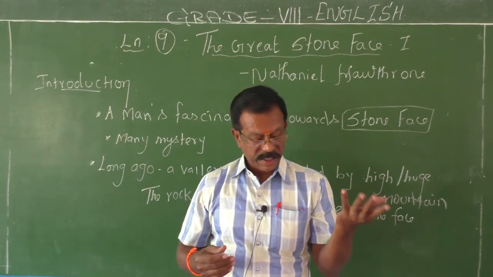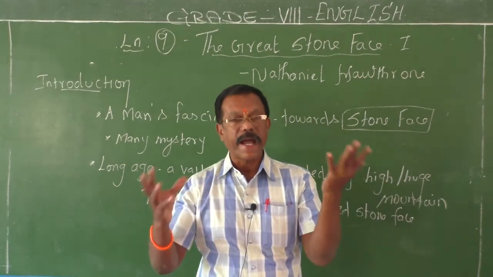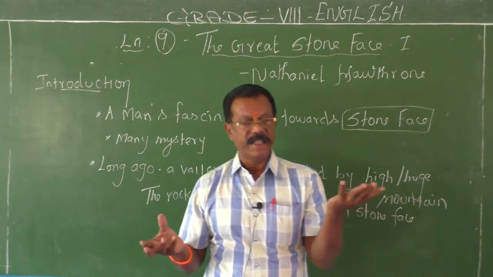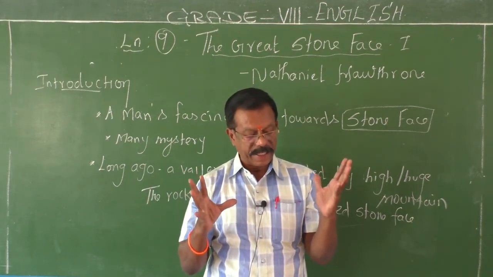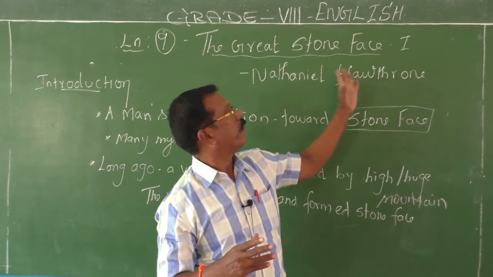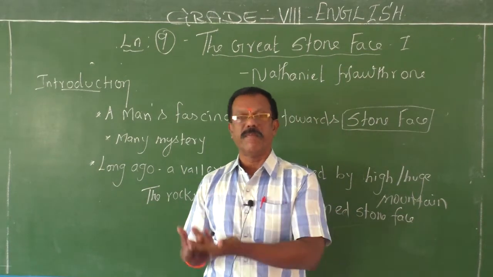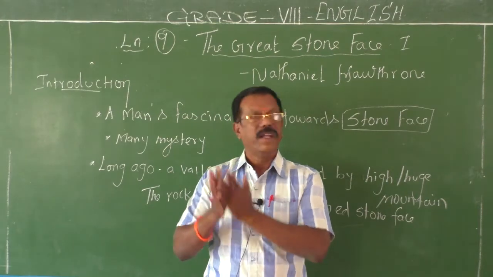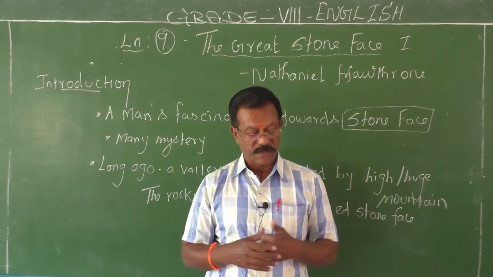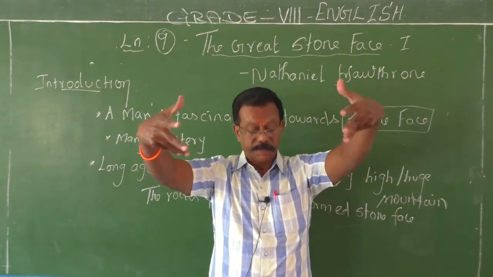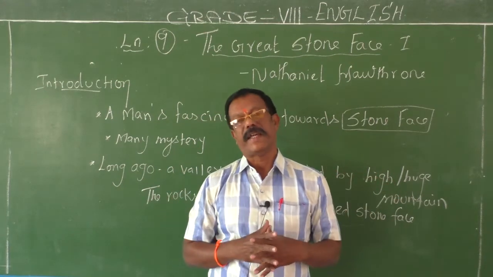It tells that on some future date, a man will be born in the valley who will bear the likeness of the great stone face, whose face will look like the stone face, and he will be the greatest and the noblest of the time.